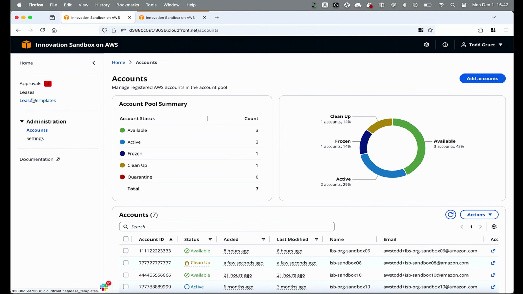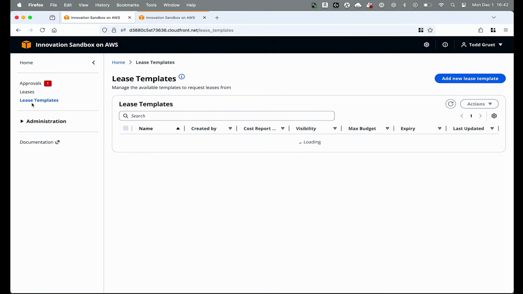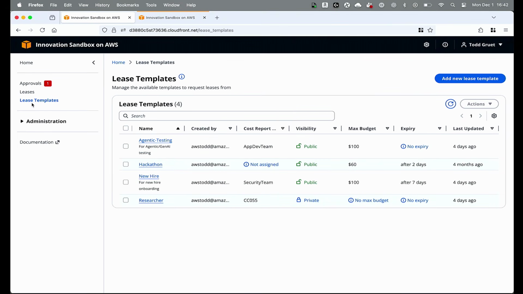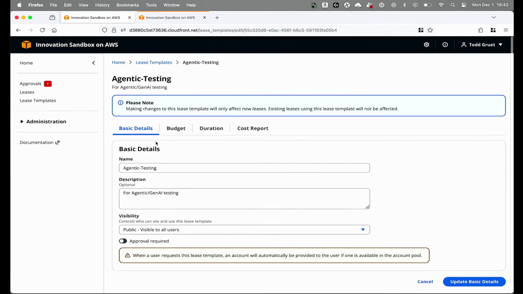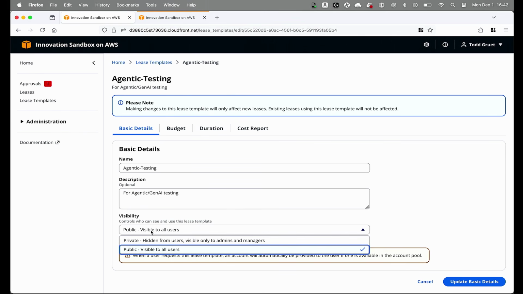Moving up to the manager section. I'm not going to log in as the manager. You could just imagine manager is not able to see the administration tab. So starting on the lease templates, lease templates are the core of how to configure the thresholds for the accounts. This is typically going to be done by the manager persona, so it does not need to be technical. We're going to set all the configuration.